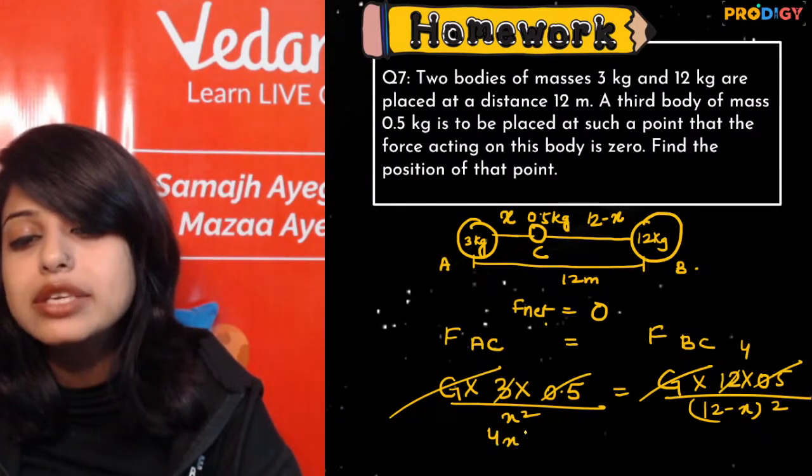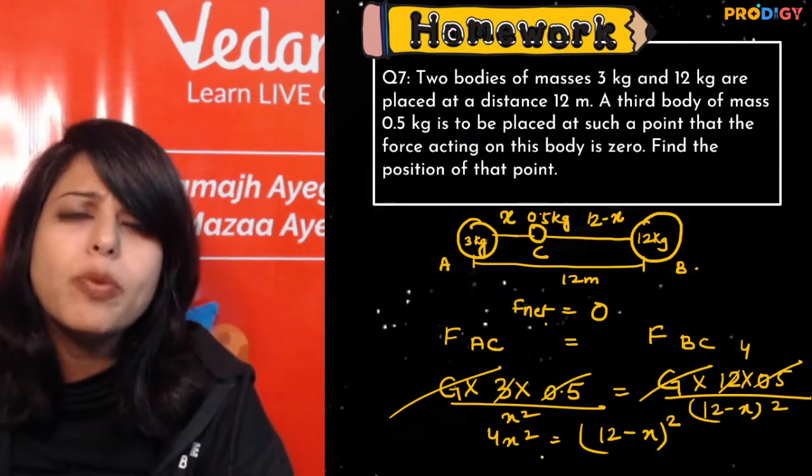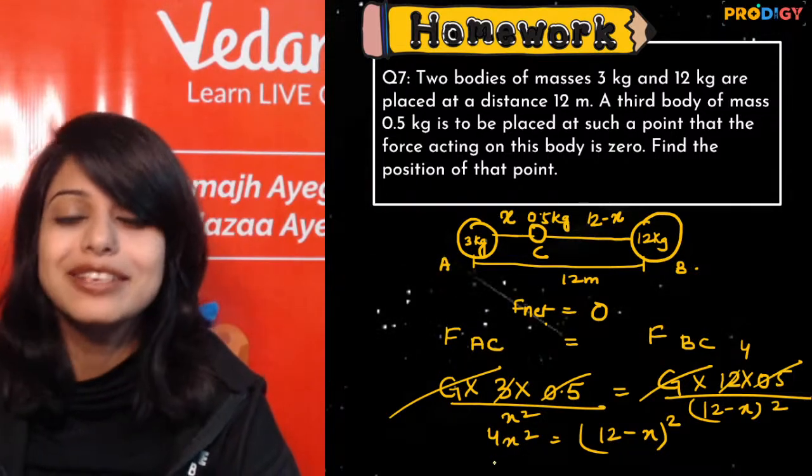So I get 4x square to be equal to 12 minus x. Now how do you solve this? Will you open up the quadratic equation? The answer is no. Just take a square root and things become easy.